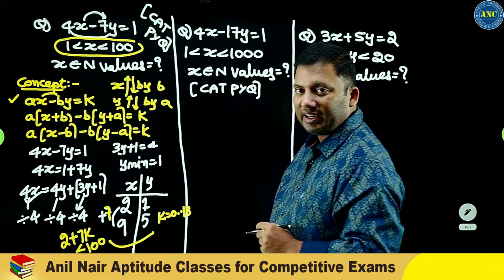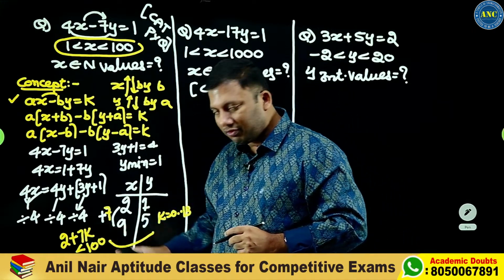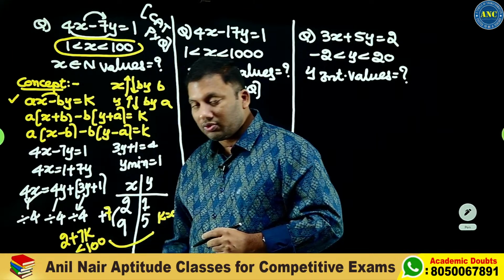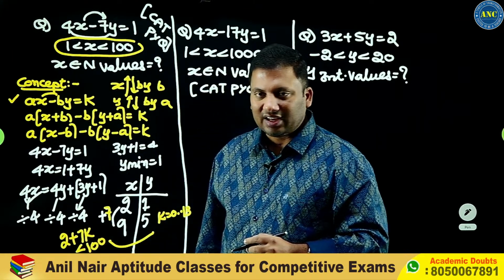Sir, why can it not take 14? Because if I take 14, 7 14s are 98. 98 plus 2 is 100. 100 is not less than 100.